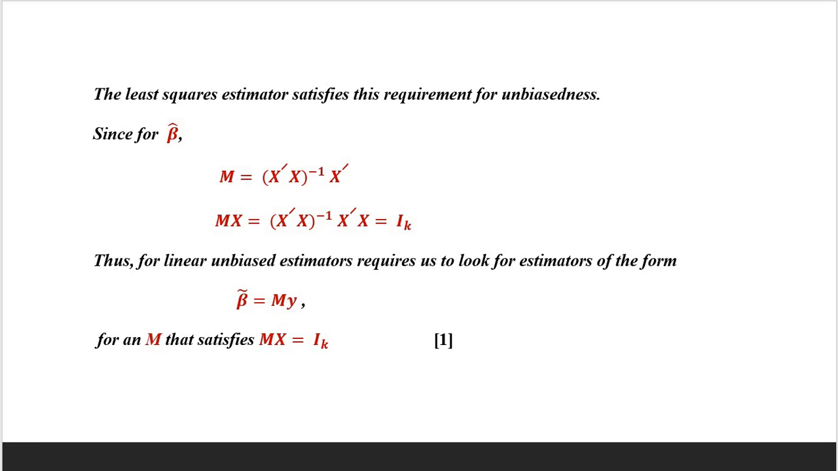The least squares estimator satisfies these requirements for unbiasedness, since for beta cap, capital M is equal to (X prime X) inverse X prime, and then MX will be equal to (X prime X) inverse X prime X, which equals I_k, the identity matrix. Thus, for linear unbiased estimators, we look for estimators of the form beta curl equals My, for that M that satisfies MX equal to I_k.